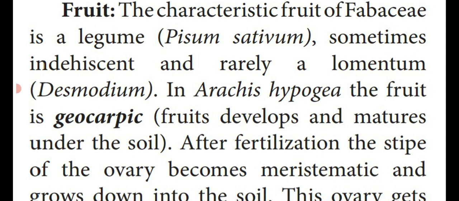A fruit which develops and matures under the soil is known as a geocarp. Example, Arachis hypogaea. Dear students, don't write the English name peanut or the Tamil name. You have to write only the binomial name for the example, that is Arachis hypogaea.